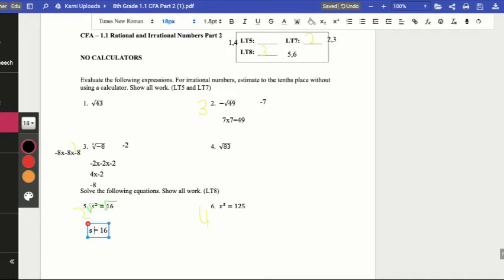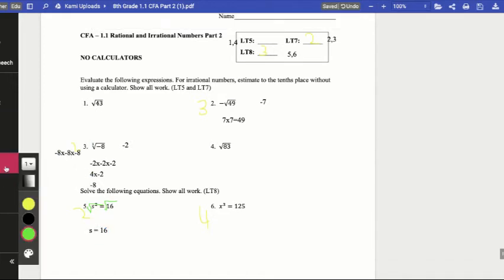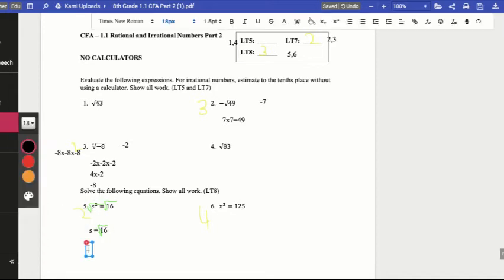But that 16 still has that square root. Remember, the exponent of 2 and the square root undo each other, but this is still the square root of 16. And let's remind ourselves that we're trying to find a number multiplied by itself 2 times that would equal 16. And lots of students got this right. They knew that s equaled 4. And they knew that because 4 times 4 equaled 16.